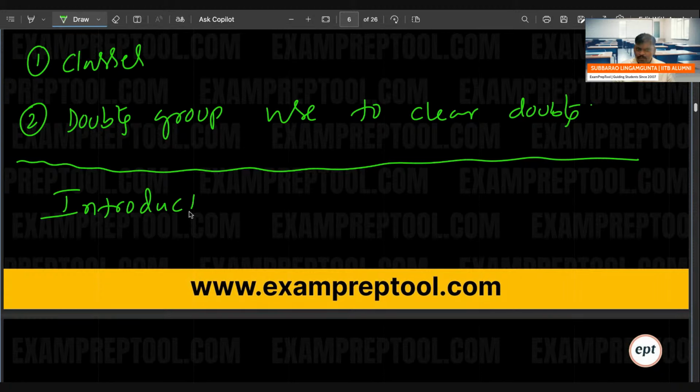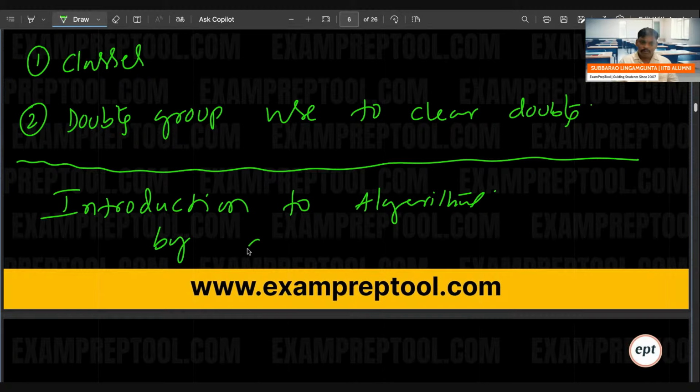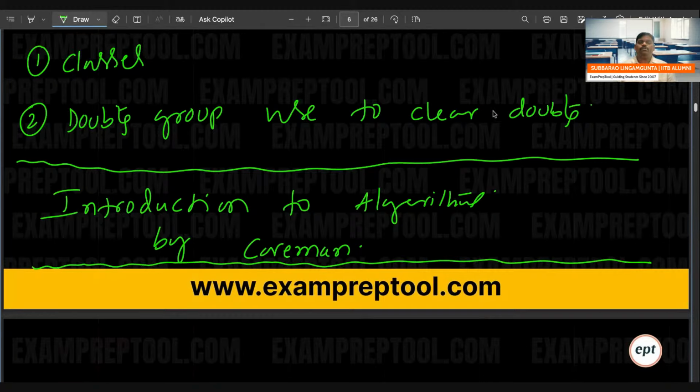One book is there, Introduction to Algorithms by Cormen. You can use it. Right? This book, if you want, you can use it. But in my opinion, there is no need.